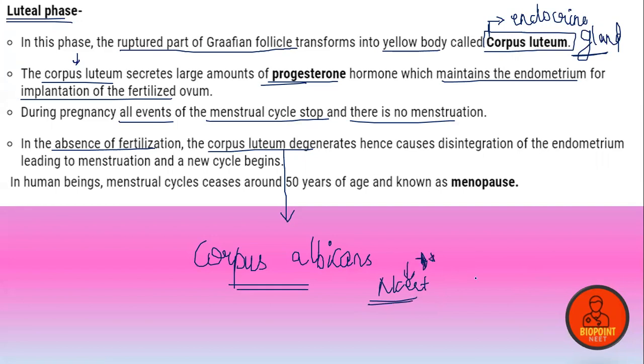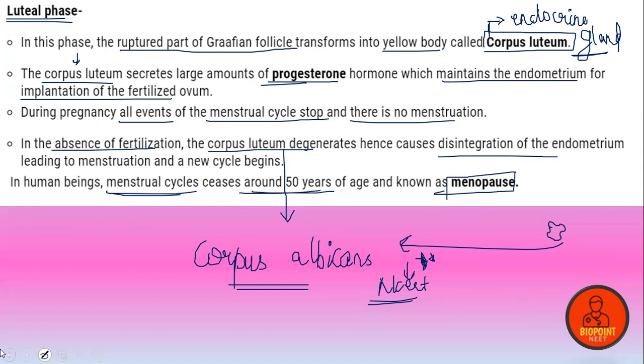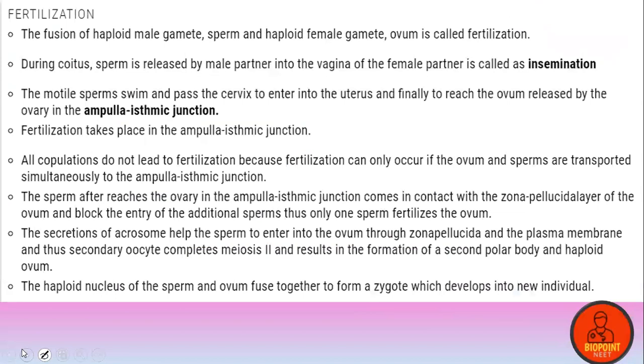In your NCERT, they have shown a graph. In that graph, after 14 days, towards the end, the Graafian follicle will change into an irregular white structure like this. This white structure is called corpus albicans. And if corpus luteum is not present, what happens? No progesterone, so no endometrial lining thickening happens. So it leads to the disintegration of the endometrial lining, leading to the formation of a new menstrual cycle. The menstrual cycle ceases around the age of 50 years, and that is referred to as menopause. Clear?